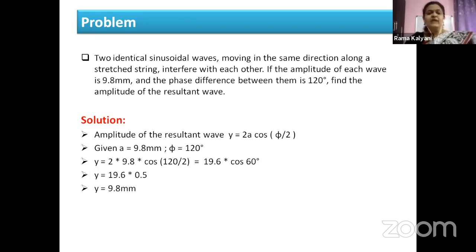So this is a type of intermediate interference, children. This is neither a constructive interference nor a destructive interference, because we know constructive interference occurs at 0 degrees and destructive interference occurs at 180 degrees or pi radians. The phase difference here we have taken is 120 degrees. Therefore, it is a type of intermediate interference. I hope you have understood this small problem, children.